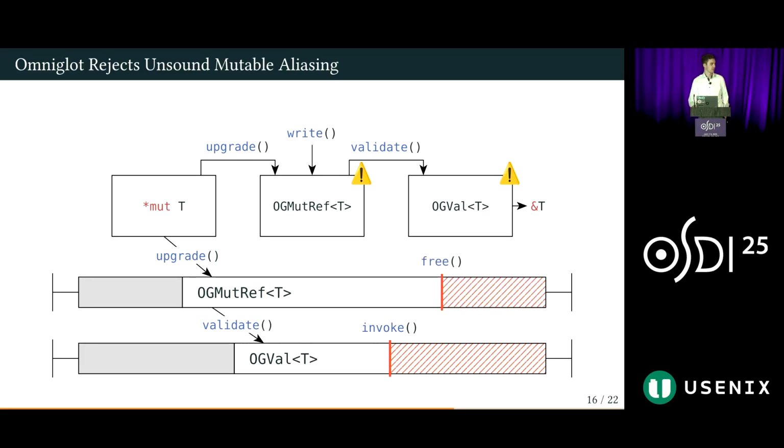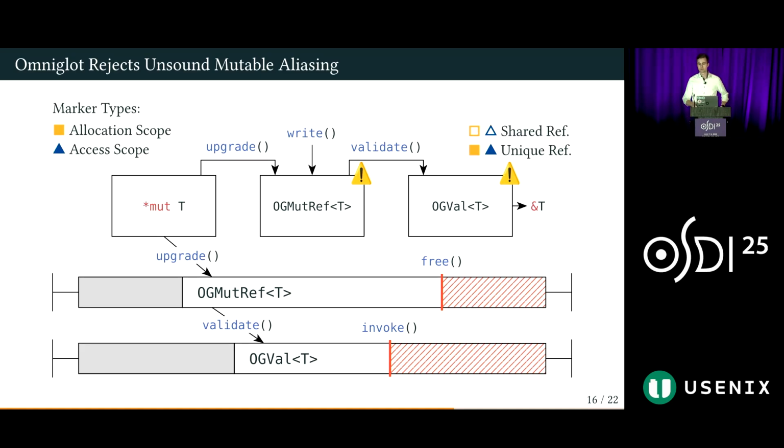A similar issue exists when we revoke memory of the foreign library by freeing it, if we still have an active reference to that memory, such as a mutable reference. To solve both these issues, we must temporally constrain the time that Omniglot's references are valid for. And we do so by introducing two marker types, an allocation scope, represented as an orange square, and an access scope, on the slide represented as a blue triangle.